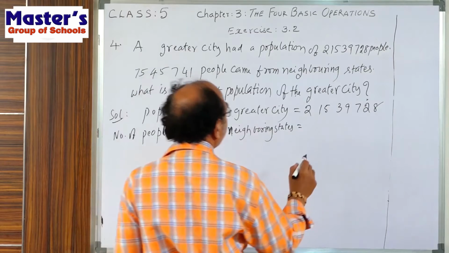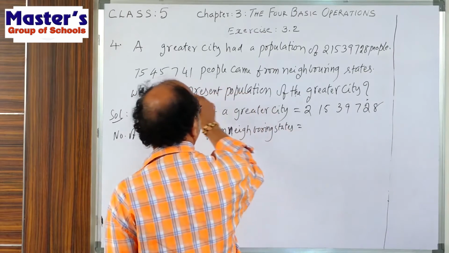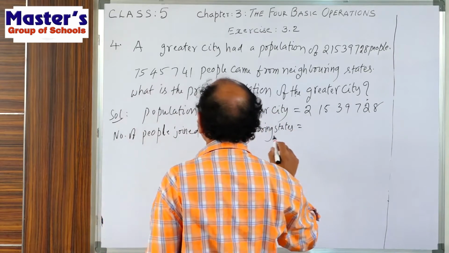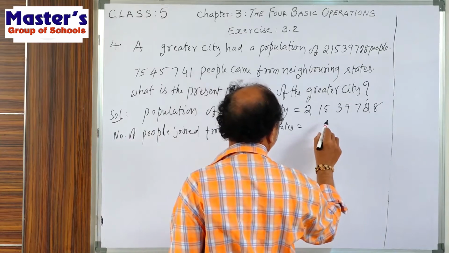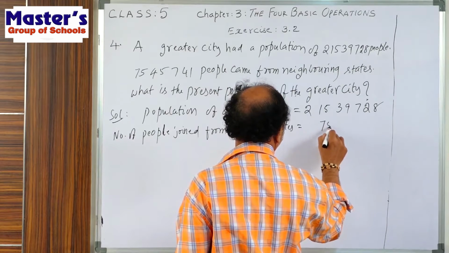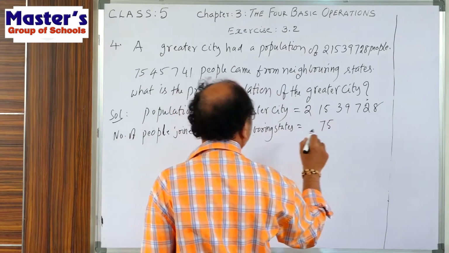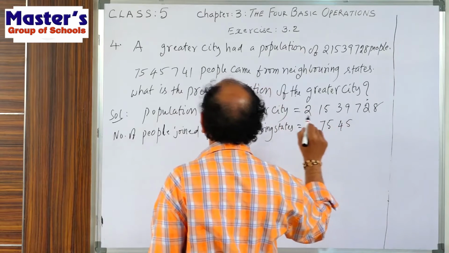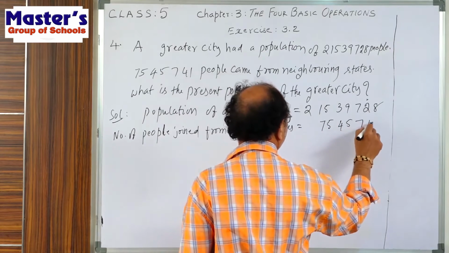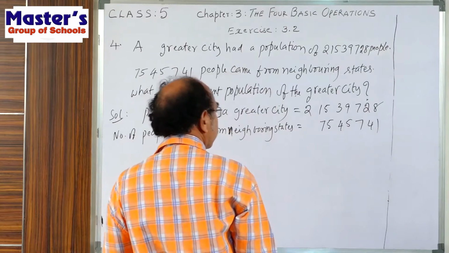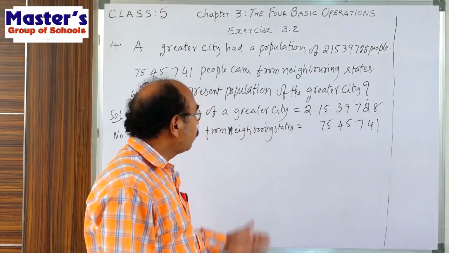How many were joined? This one. 75 lakhs 45,740 extra joined.